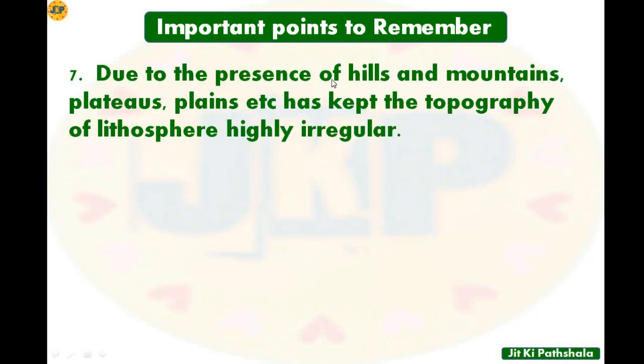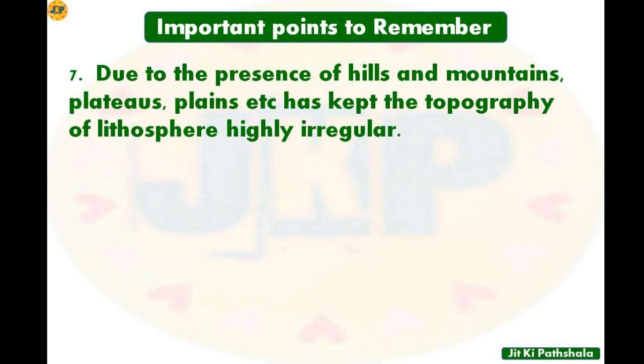Point number 7 is, due to the presence of hills and mountains, plateaus and plains, the topography of the lithosphere is highly irregular. If we see the land surface of the earth, different kinds of structure we can see, like mountains, plateaus, plains, etc., which make the topography of the lithosphere irregular. That means the land surface is not plain because of the presence of different kinds of features like mountains, hills, plateaus, plains and so on.